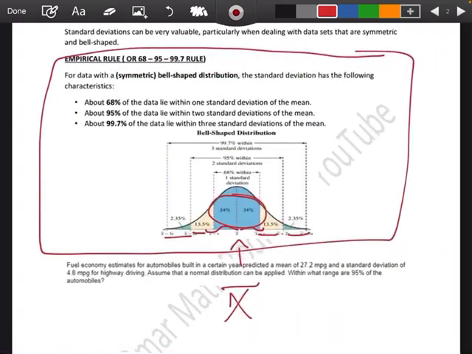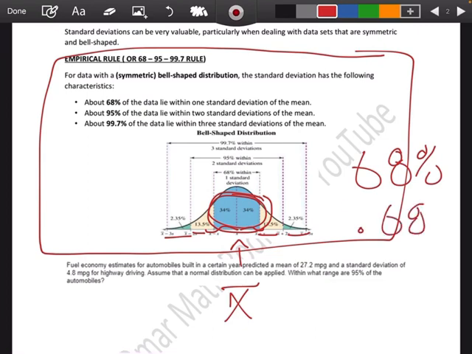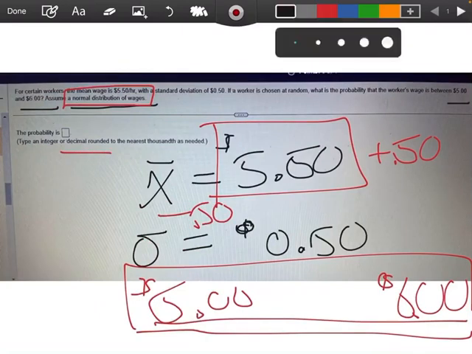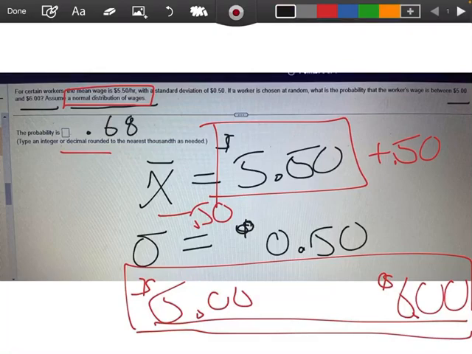So y'all, when I'm one standard deviation away, I'm at 34% and another 34%, which is 68%, or 0.68, right? So I would just come back over here and it says type an integer or a decimal. So the decimal, y'all, would be 0.68 because I'm one standard deviation above and one below, right? Because I'm between $5